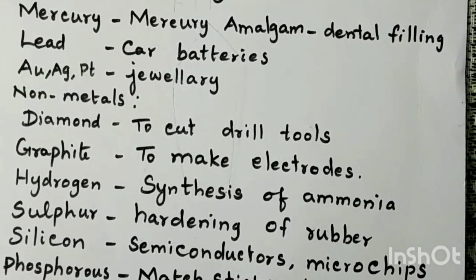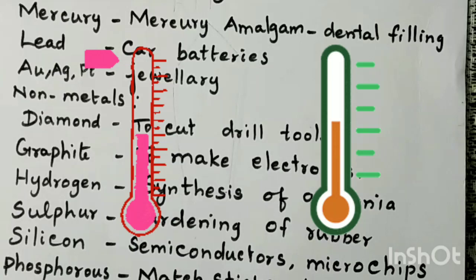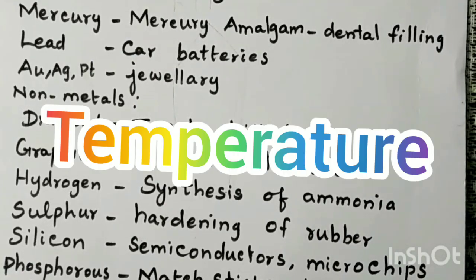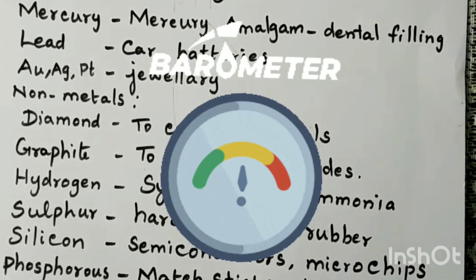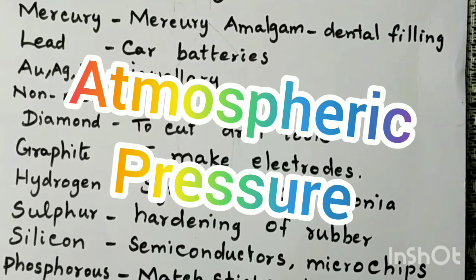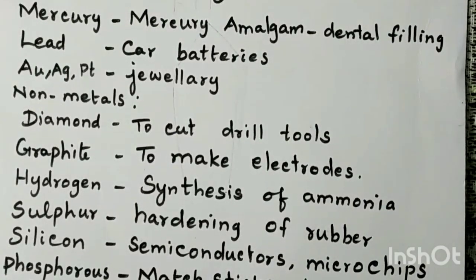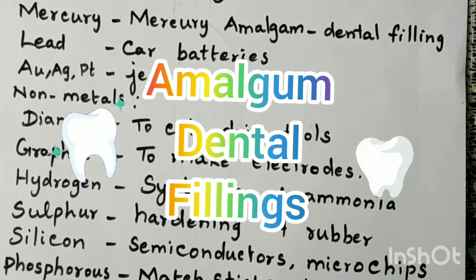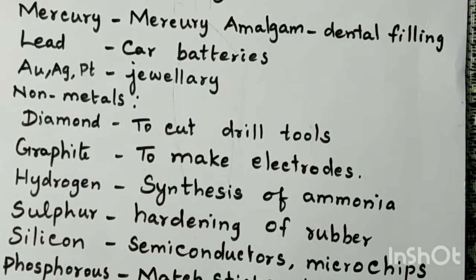Next comes mercury. What is the primary use of this mercury? Mostly we know that mercury is used in thermometers, barometers, etc. Thermometers are used for measuring the temperature and a barometer is used for measuring the atmospheric pressure. The next use of mercury is that mercury amalgam is used for dental fillings. So these are the uses of mercury.